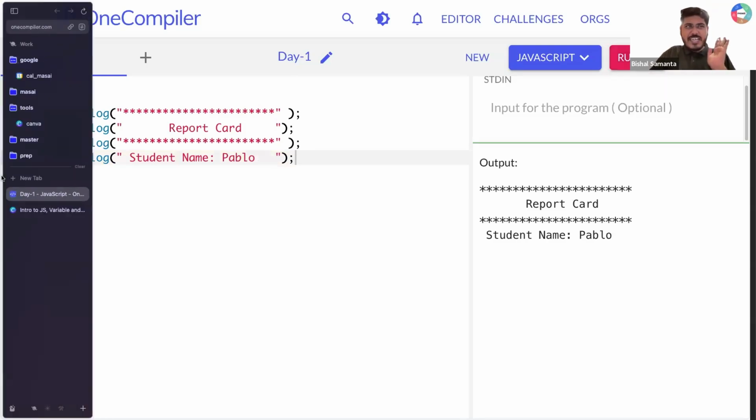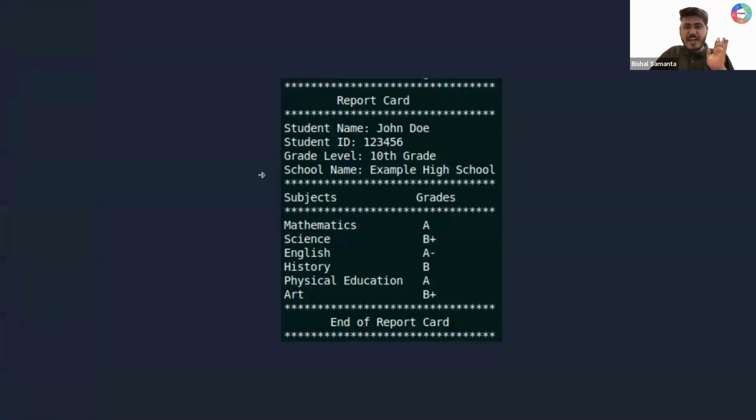Are you able to see, guys? Now can you do that for me? After the session, can you explore and try to build a game, right? Can you do that and make your friends say, wow, what you have built using programming in day one? Great. So this is your homework. You all can do it. Be creative. It's not like this is just a sample. You can go beyond. And try to print this kind of report card.